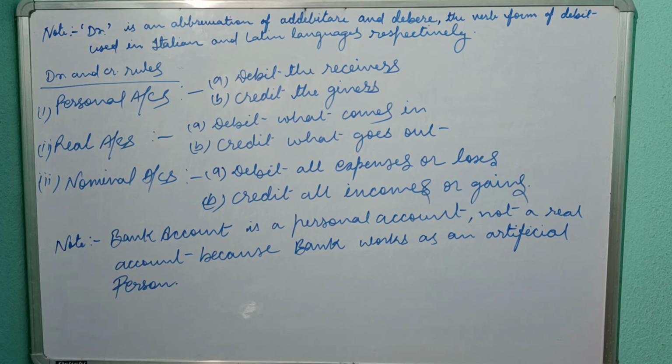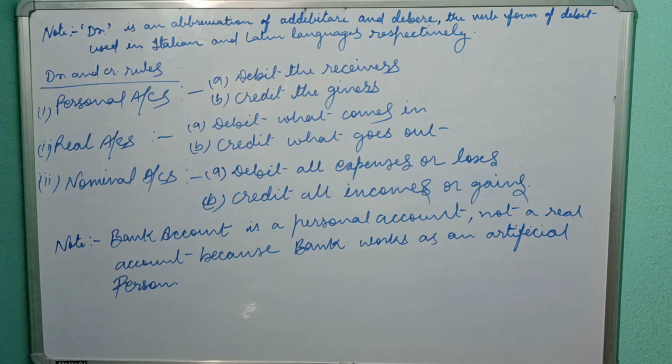Now, in real accounts, debit what comes in and credit what goes out. That means real accounts are related to assets, properties. So if a property comes to you, then you will debit that account, and if a property or cash or any kind of asset goes out, then you will credit that account.